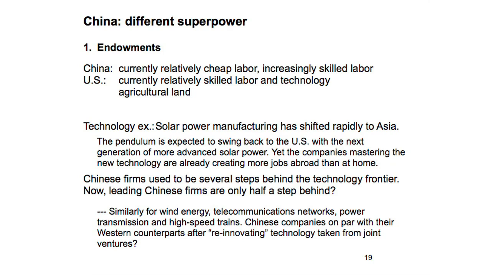I think China is a different superpower from the American superpower, and I have 4 points, and this moves beyond my research. I'm going to throw out some things here. In terms of endowments, there's one very clear, long-lasting difference. The US has a comparative advantage in agriculture. This might strike you as astonishing and not really relevant, but the US has 6 times more land per person than China. And that's not going to go away. That's the only thing that we can guarantee is going to stay in the long run. So like Australia has an advantage in mining, the US has an advantage in agriculture.